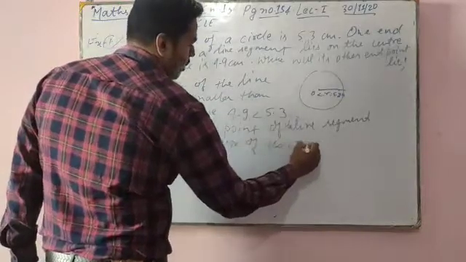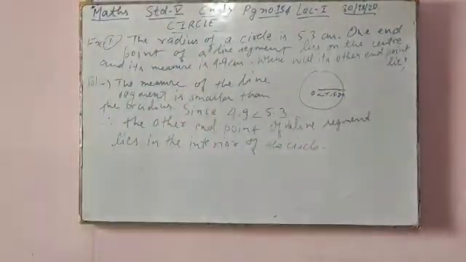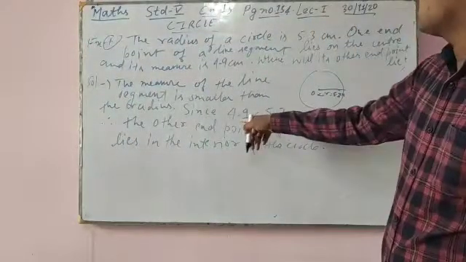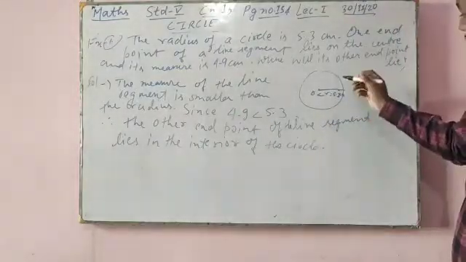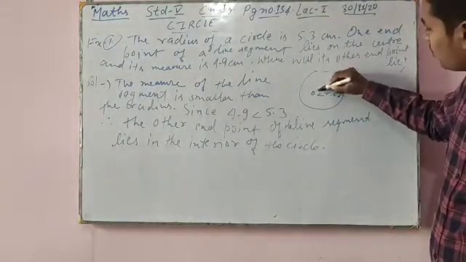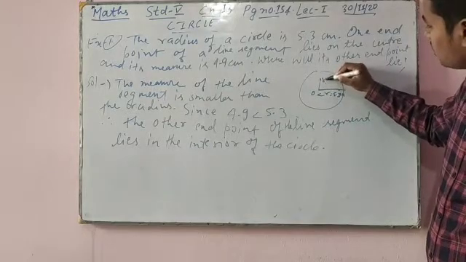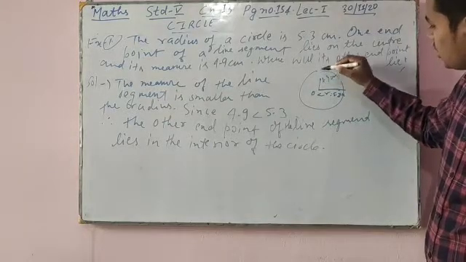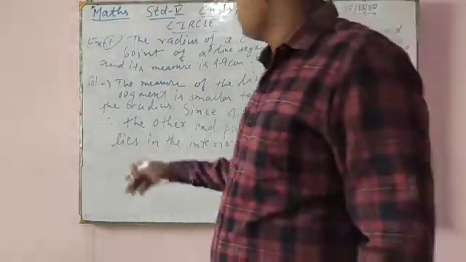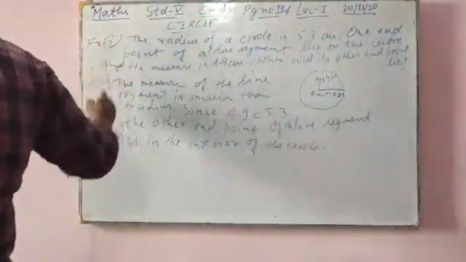How I will tell you: see, radius is 5.3 centimeter, and the measure is 4.9 centimeter. If radius is 5.3, then the other radius should also be 5.3, but it is 4.9 centimeter. So where will it come? It will come inside the circle only. That's why it's lying inside the circle. Name it A. And we move to the next question.